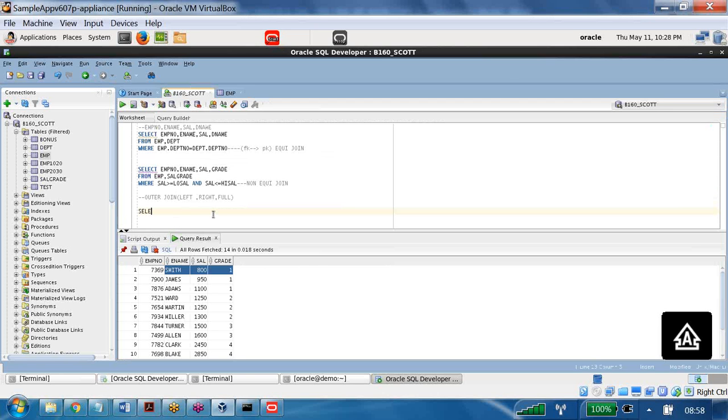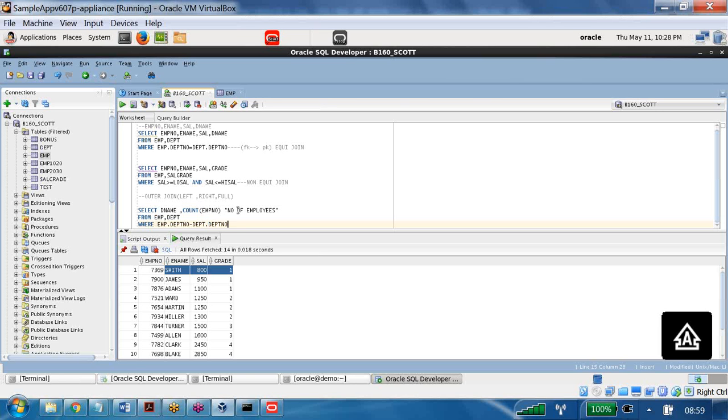For this, we write select, then the dname column, then count of employees, the employee number, which we call number of employees, from the EMP table, comma, DEPT table, where EMP.DEPTNO is equal to DEPT.DEPTNO.